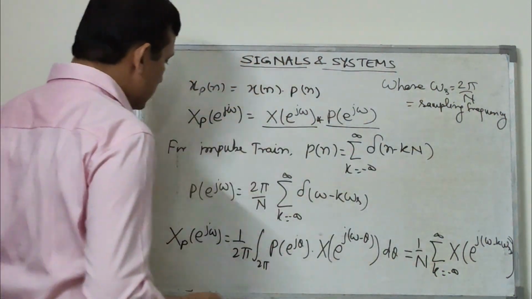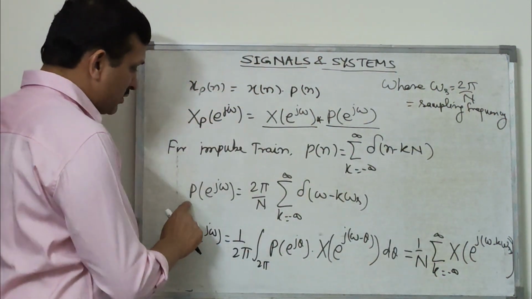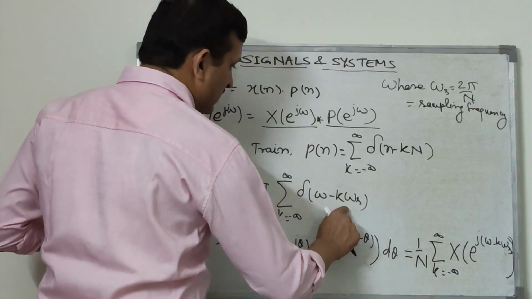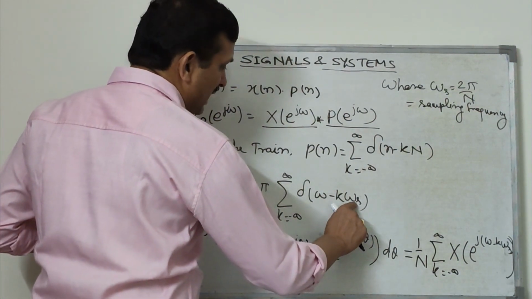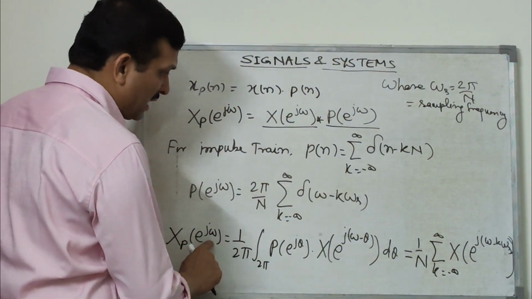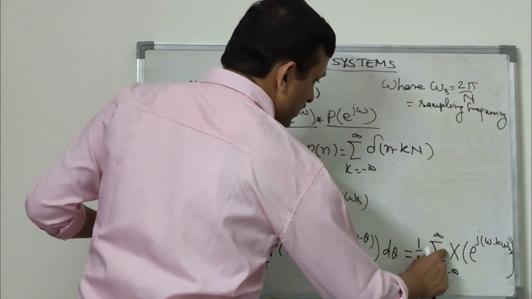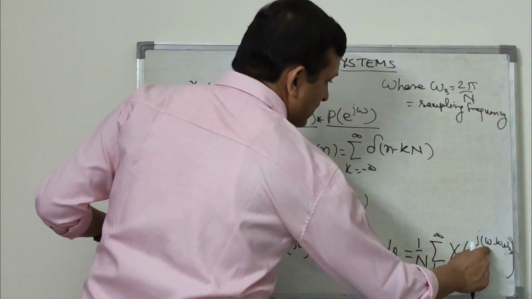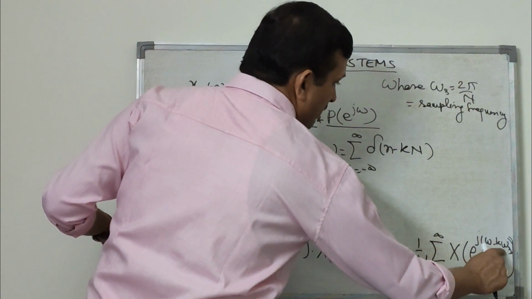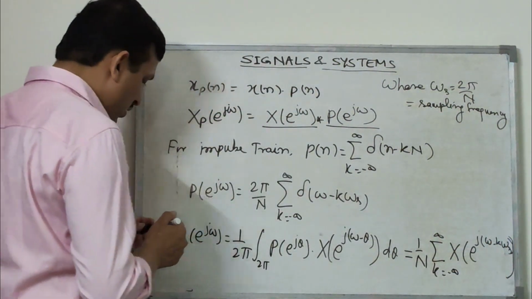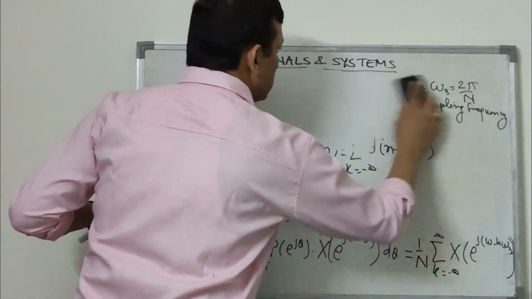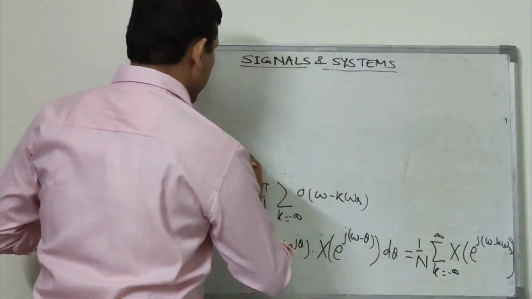If we observe this P e to the power j omega, those are impulses at an interval of omega_s, and X e to the power j omega is the spectrum of x, shifted by integer multiples of omega_s.